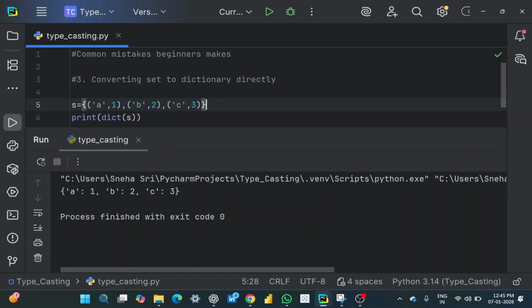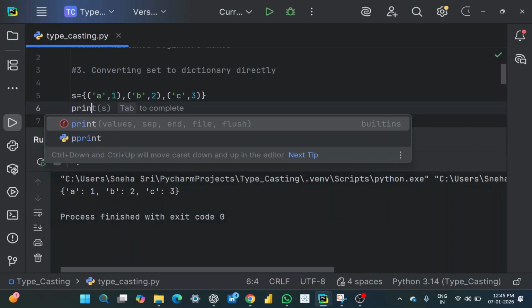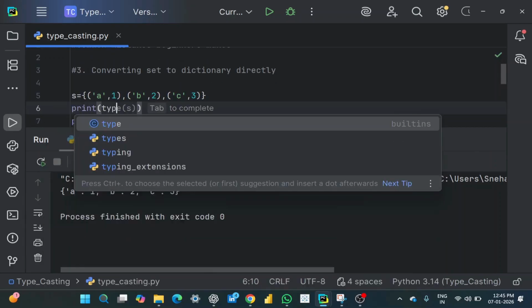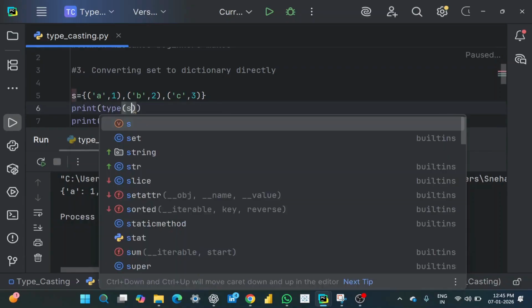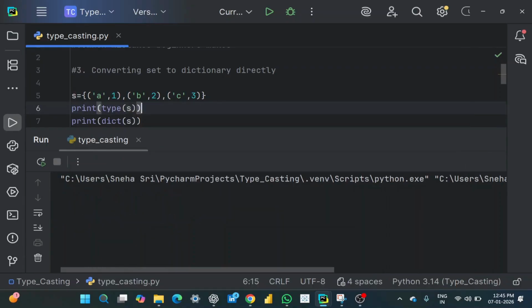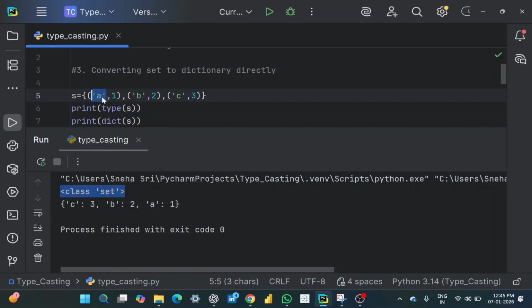Okay, for your understanding, let me also print the type of S. See here, this is a dictionary, and we are able to convert it because it has a key and a value separately. That is why we were able to convert into a dictionary.